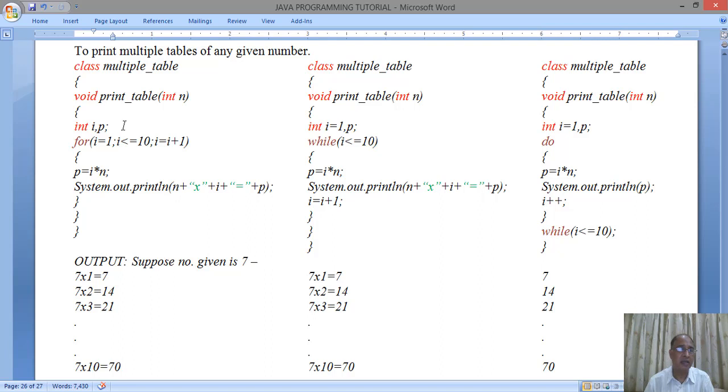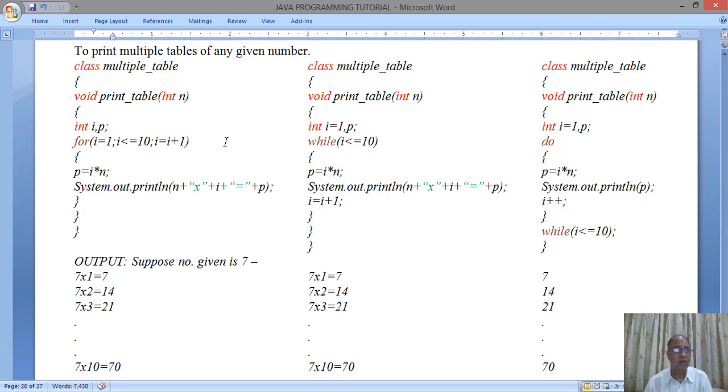Suppose you enter the number 18. The computer will print the table of 18. So any number you input, the computer is going to print the multiplication table of that number. What we are doing here is we are having three programs: again a program with a for loop, a program with a while loop, and a program with a do while loop.